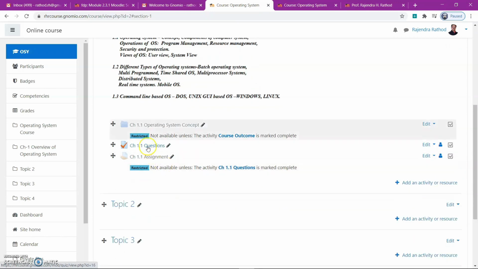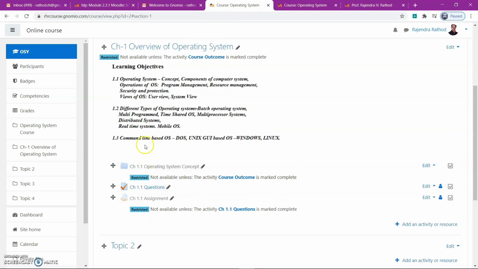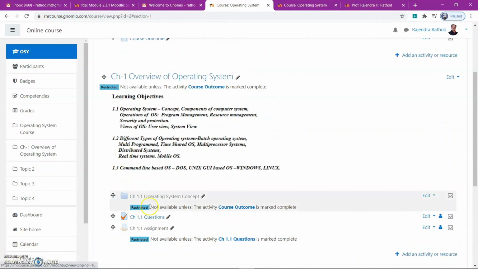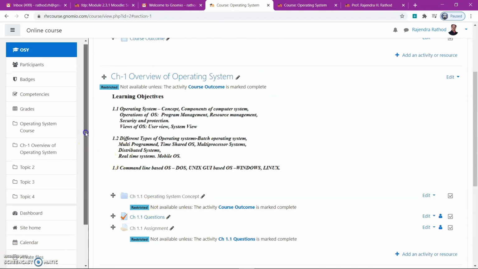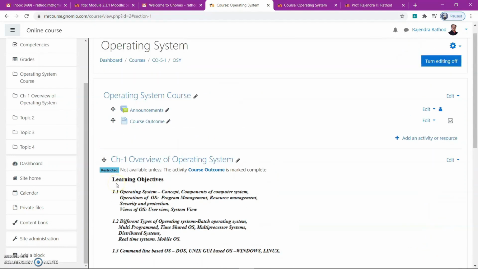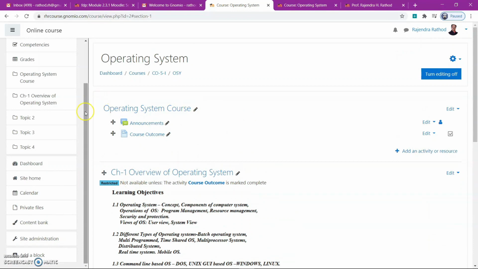In that way 1.2, 1.1.1, like this you can add the contents. In the next slide or next view, we can see how the participants can be added.